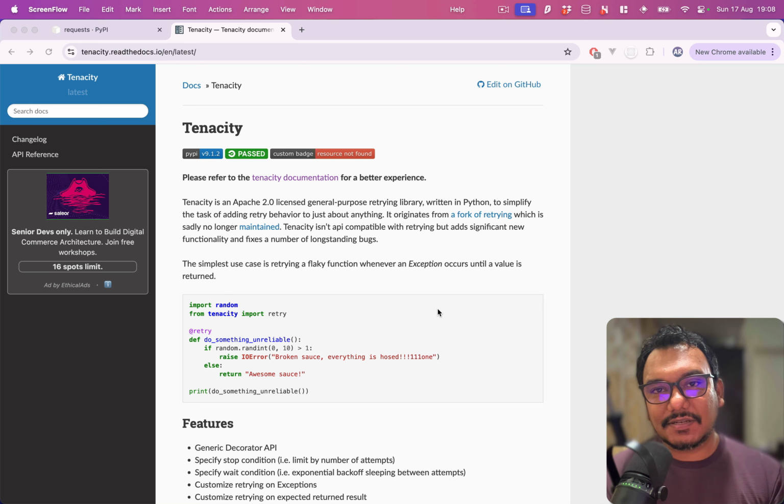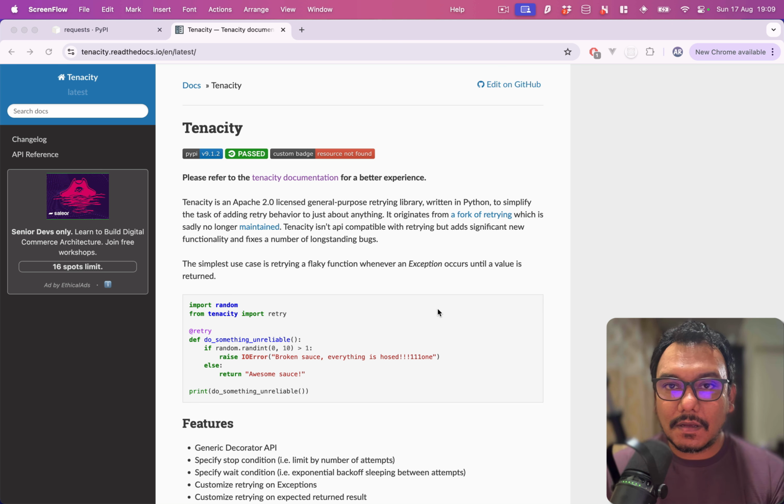And this package has all those qualities which will allow you to get this behavior in your application with very easy code. So let's get started and let's understand how we can use this package.